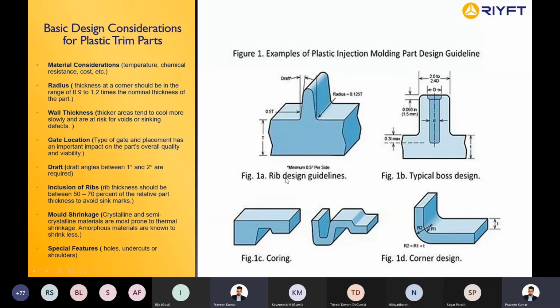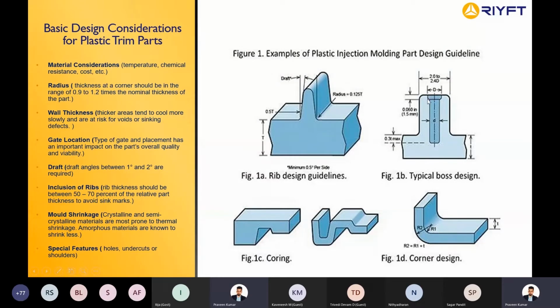Again, if you see the boss here, a typical boss, if you are designing a boss on which you have to give a mounting purpose, we have a counter bore here, whose diameter is D, and the hole size is small d. The minimum thickness of the boss should be around 2 to 2.4 times the D here, the counter bore or the hole diameter.